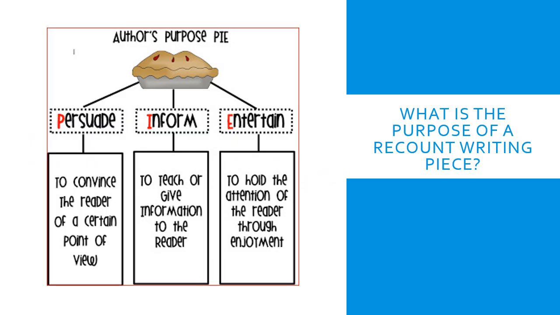And here is our writing pie again. And this helps us remember that when we're writing, there's always a reason behind the writing. And we learned that last time when we were learning how to write imaginatively, we were using the E from the pie, which was writing to entertain. This week with our diary writing, we are writing to inform. So we are writing to give the reader information about what has happened to us that day.